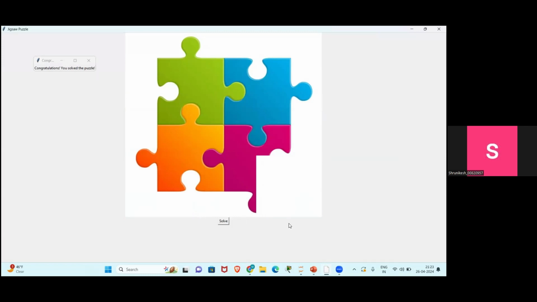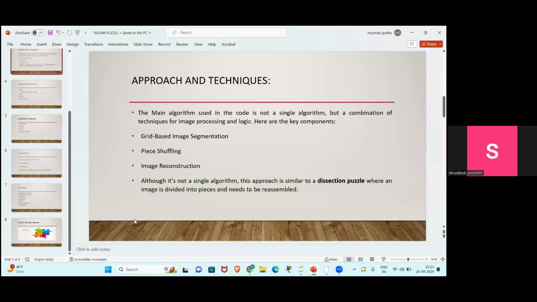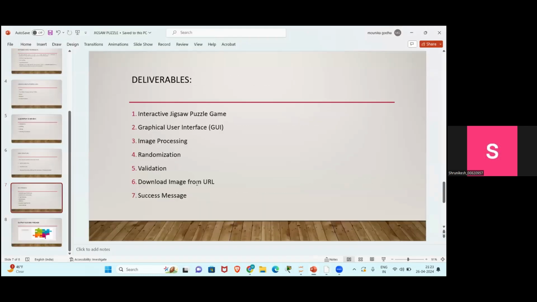So after this, what are the outcomes or deliverables of this code? We have almost 7 deliverables that we found. One is the interactive jigsaw puzzle game. The main deliverable is an interactive jigsaw puzzle game that allows users to shuffle puzzle pieces, move pieces to solve the puzzle, reset the puzzle, and receive a success message upon solving the puzzle.